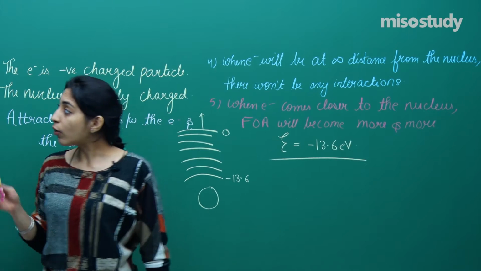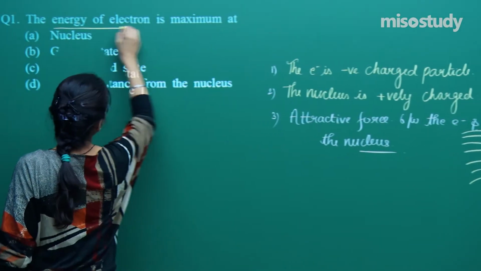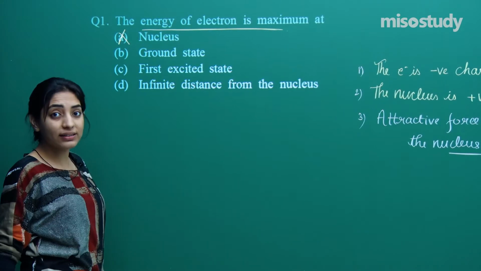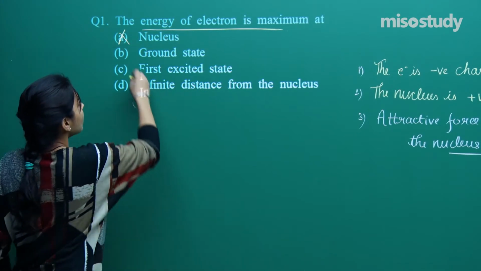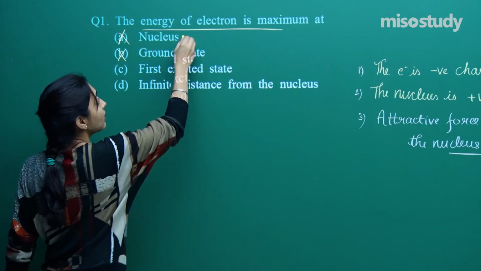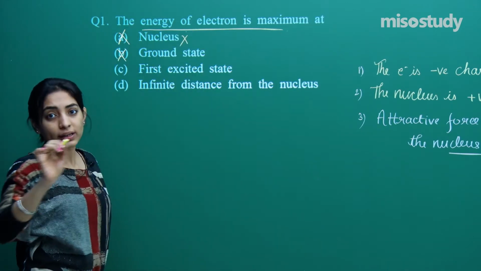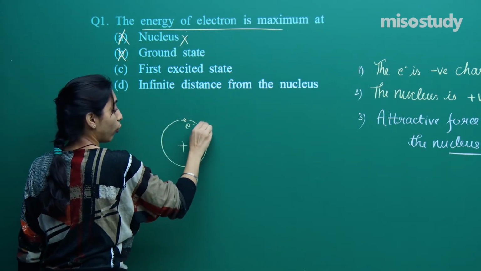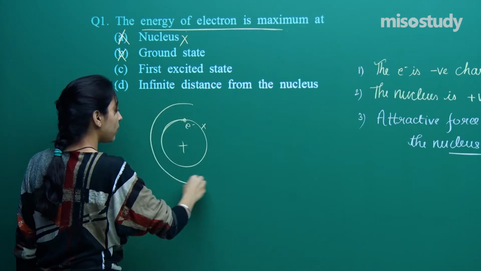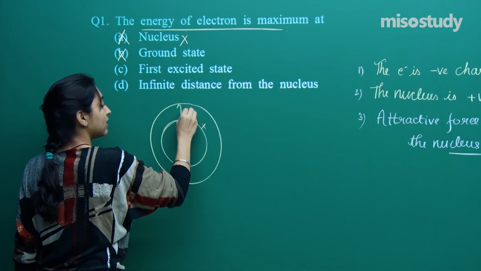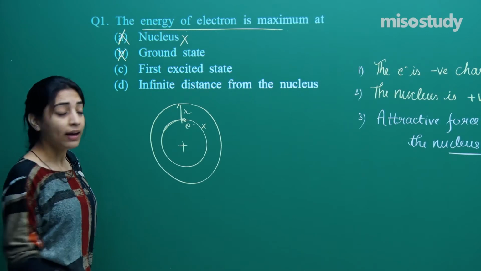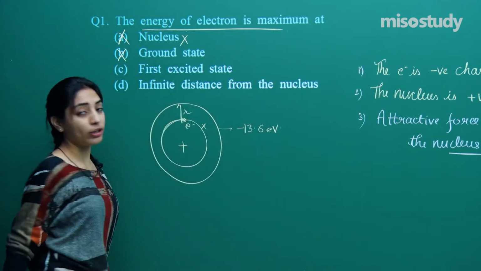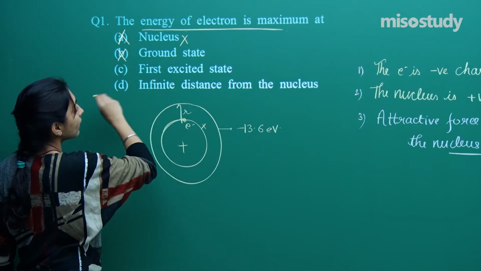Now if you go more than infinity, then also energy will be 0, because infinity is something which you can't define. Now the question says the energy of the electron will be maximum at, it is not maximum at the nucleus. It is a negative value, right? It is not maximum in the ground state. See guys, at the nucleus the electron can never be there. If this is a nucleus, the electron will be found somewhere at some distance from the nucleus, where its energy will be minus 13.6 electron volt. So even this is not the correct answer.